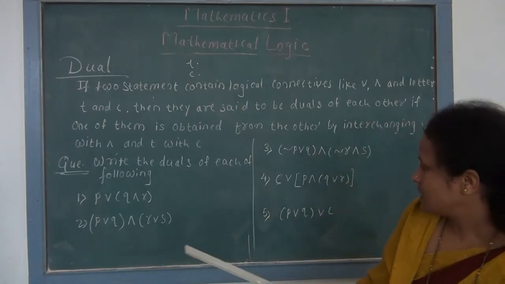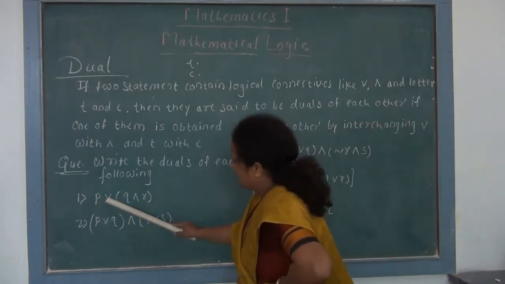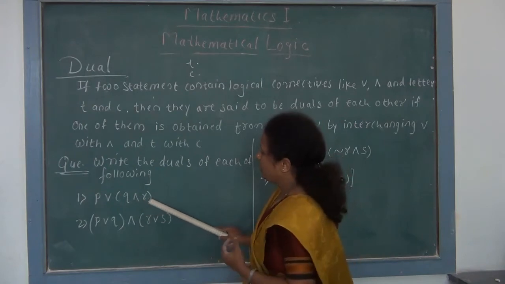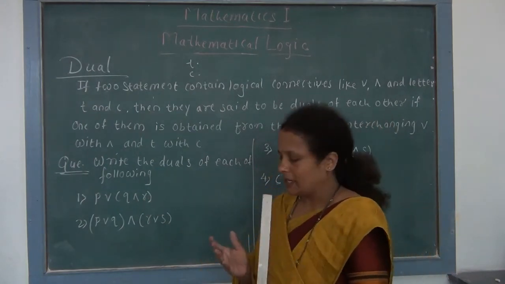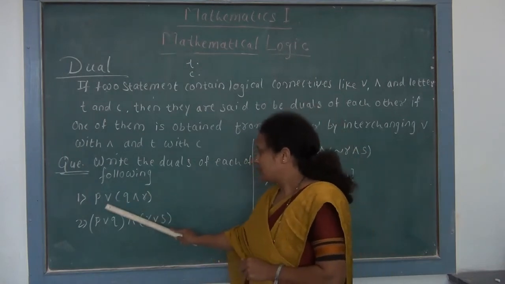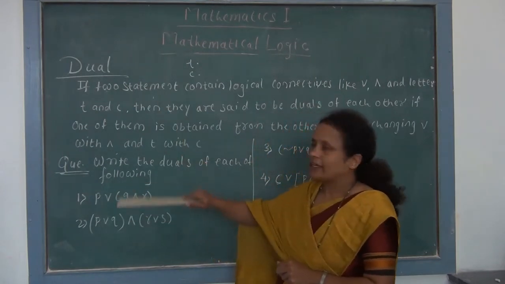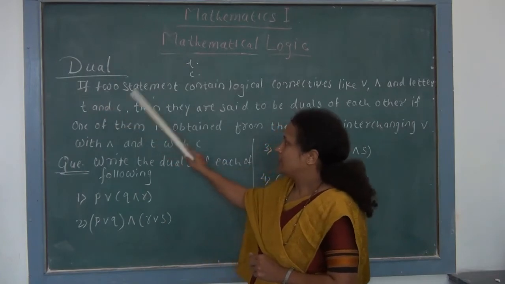Here our first statement is P or Q and R. We have to concentrate only on 4 symbols. That is, first is or, second is and, and if there are letters T and C.